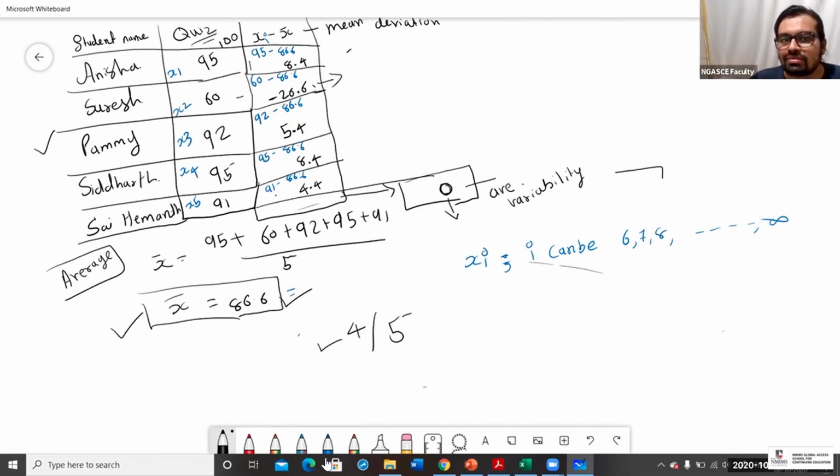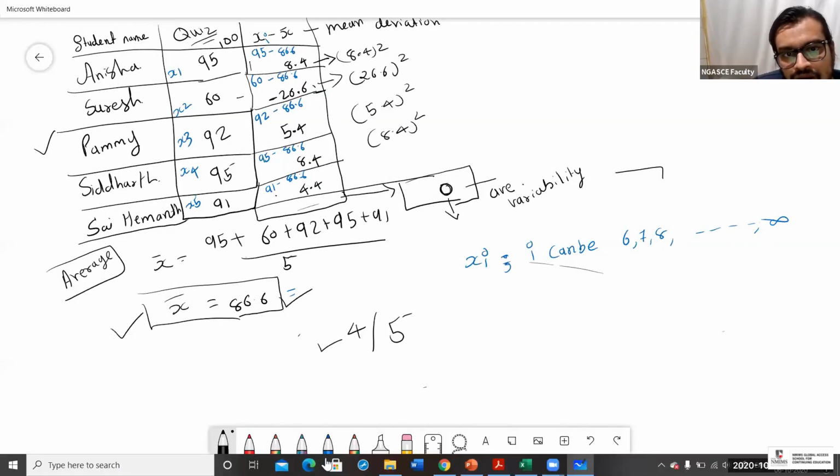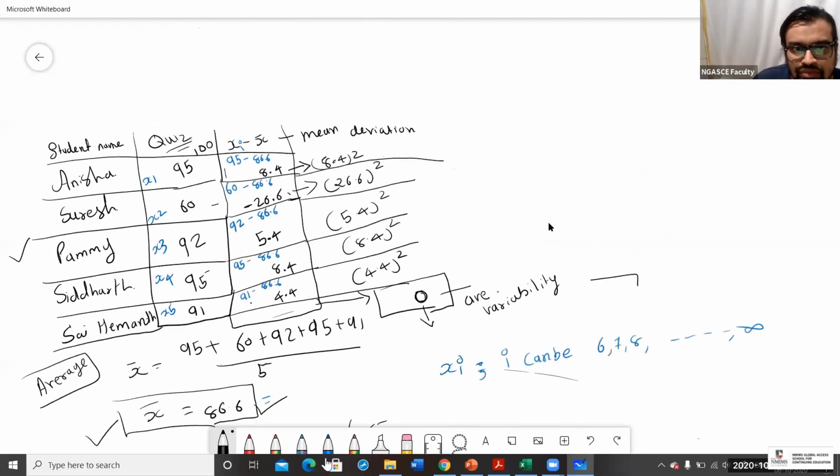What to do now? That's why scientists, to nullify the effect, have tried to find out the square of it. Now you just try to find out the square of this. Try to find out the square of all this and tell me the figure.